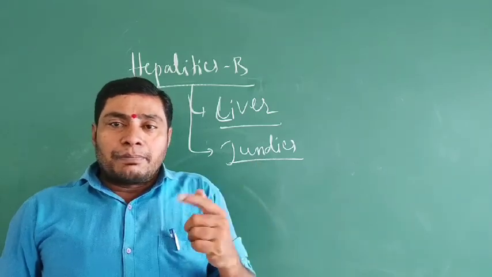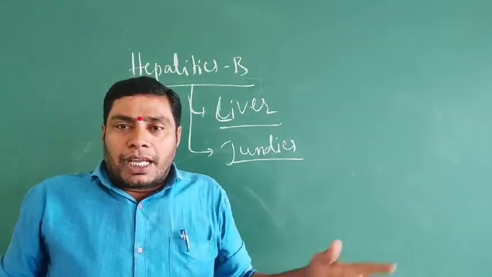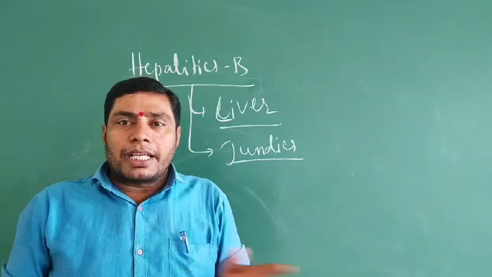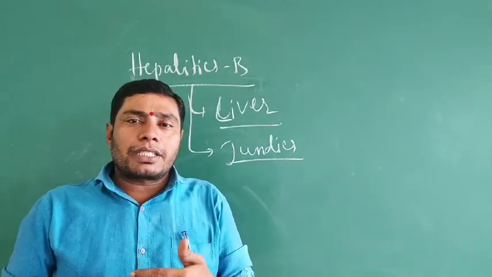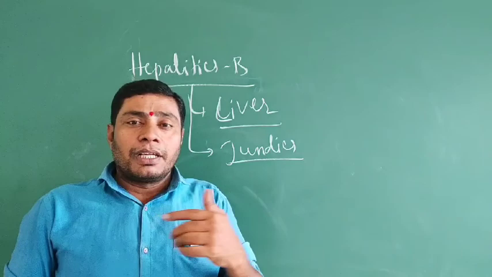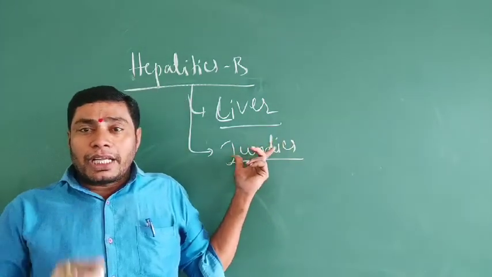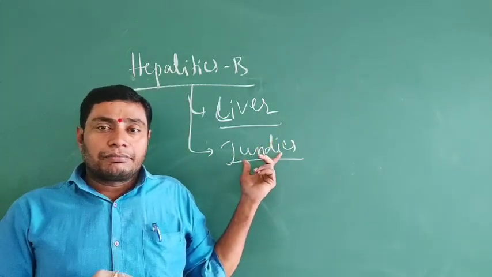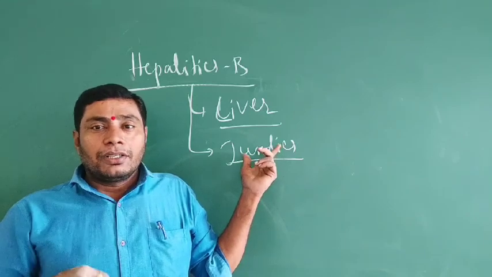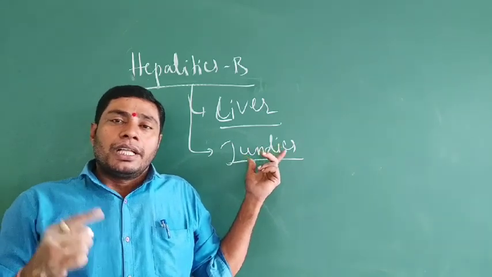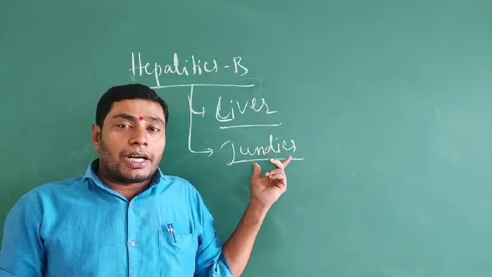That's why the person will be weakened and cannot digest anything. The liver is an important organ. The liver is the largest gland in the human body and the second largest organ.